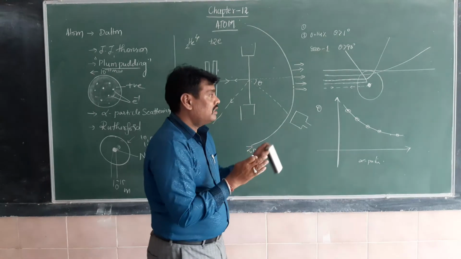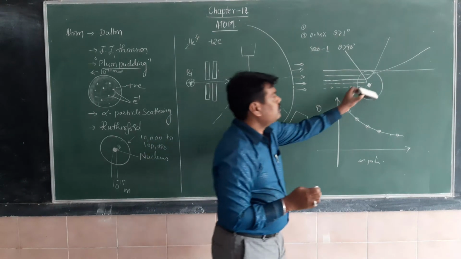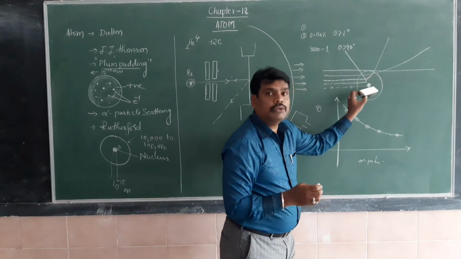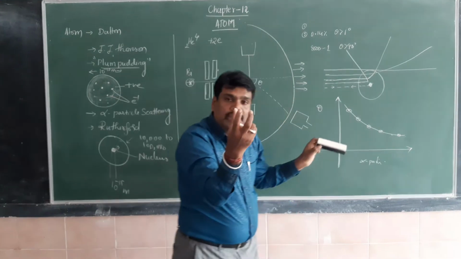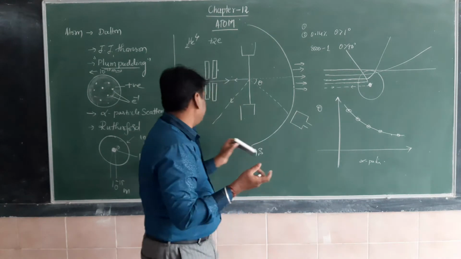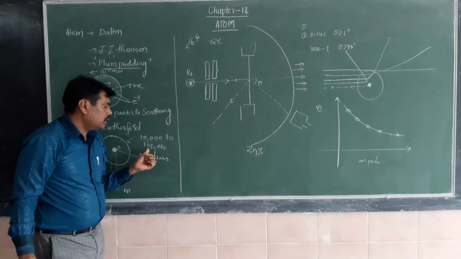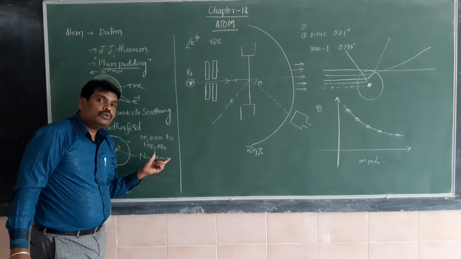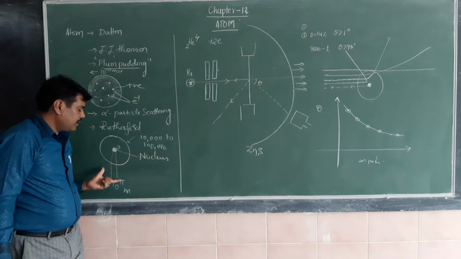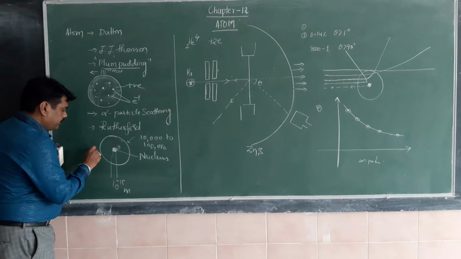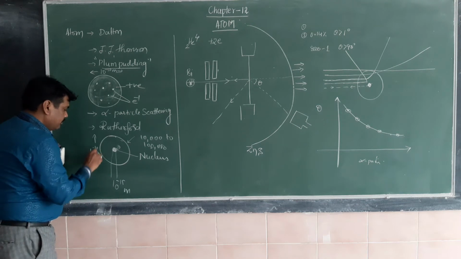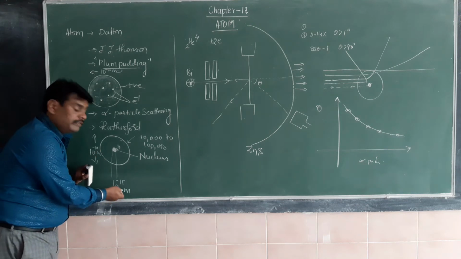Clear now? So it clearly says that the positive charge is not uniformly distributed throughout the atom. It is concentrated only in a small space. It is about 10,000 to 100,000 times smaller compared to the atom. Atom size is 10 to the power of minus 10 meters, but the nucleus size is 10 to the power of minus 15 meters.